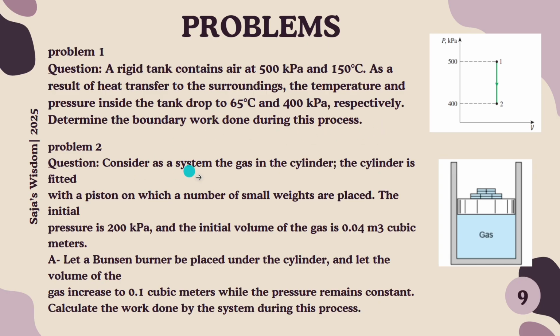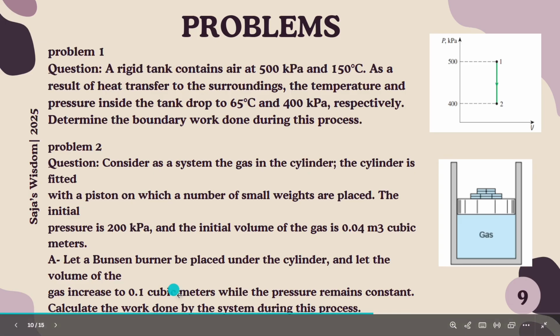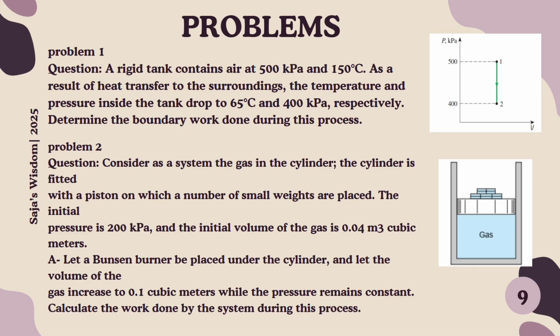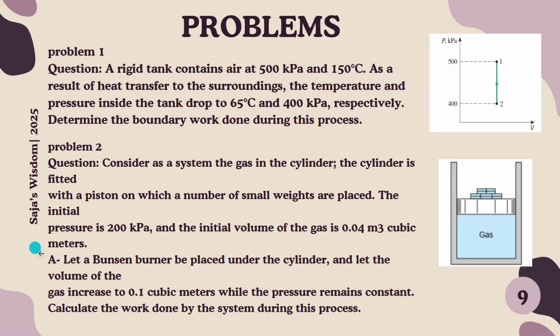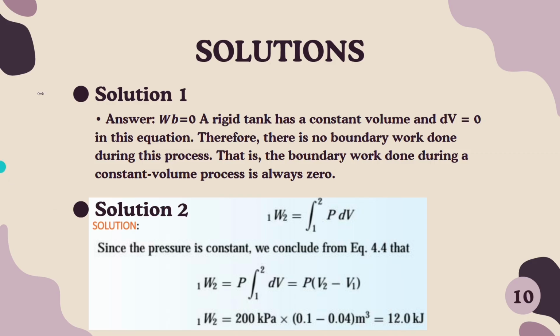Then in the second problem, you can pause the video and solve it, then you can see the solution. So they provided the pressure and the initial volume, then the final volume, and then they ask us to calculate the work done by the system during this process. So the work done will be equal to the pressure multiplied by the change in volume. So 0.1 minus 0.04 multiplied by 200 kilopascal will give us 12 kilojoule. Yes. So these are the solutions.